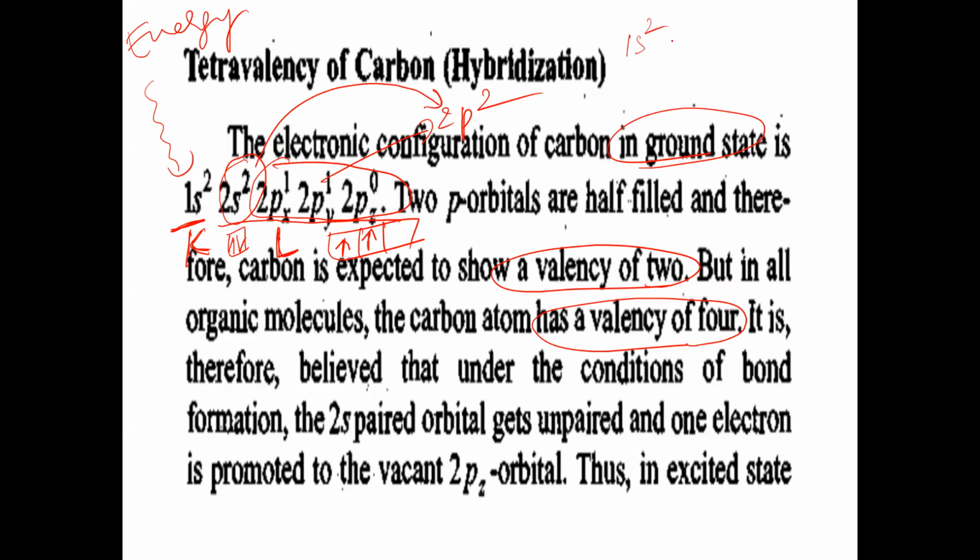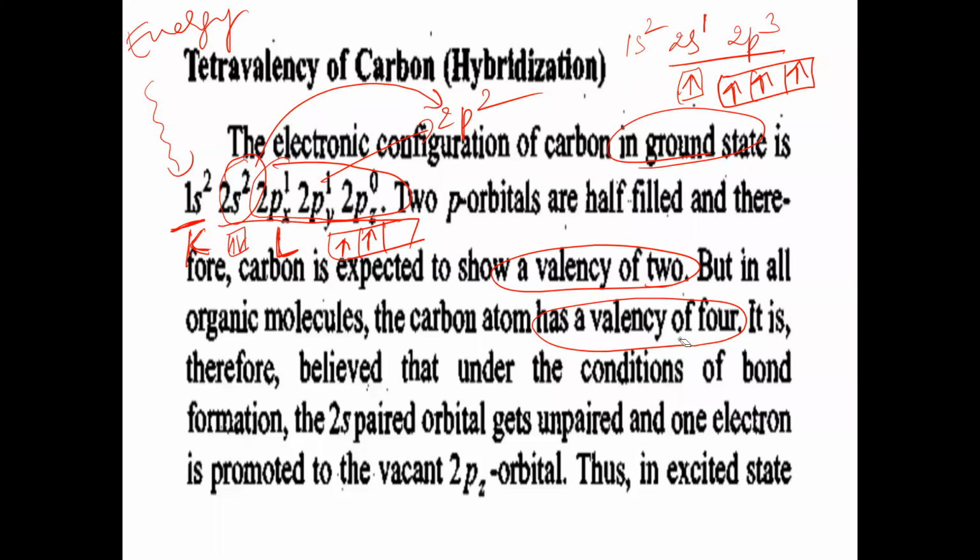Then what will be the excited state configuration now? 1s2 remains 1s2. 2s2 becomes 2s1. 2p2 becomes 2p3. It is the valence shell, the outermost orbit. Here the s orbital has 1 electron, and the p orbitals have 3 unpaired electrons: 2px 1 electron, 2py 1 electron, 2pz 1 electron. Now how many unpaired electrons in this excited state of carbon? 4 unpaired electrons. Therefore, the valency of carbon is 4.